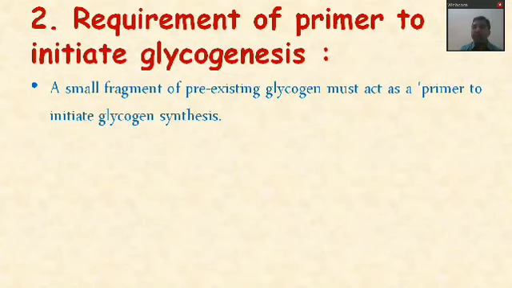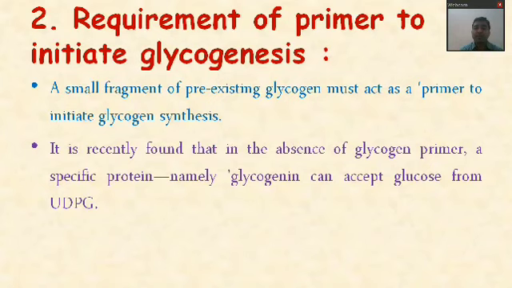If this pre-existing glycogen is absent, then glycogenin can act as the glycogen primer and accept the glucose. The function of the primer is to accept the glucose from UDPG.